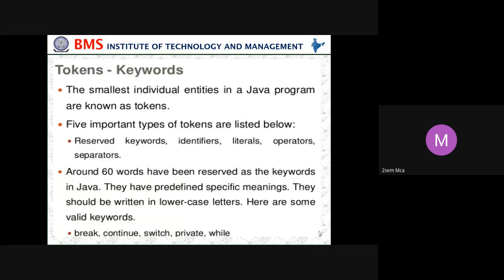So that's what you can see here as keywords. The smallest individual entities in the Java program are known as tokens. So what are the five important tokens we have? We'll see them one by one, but listing them: reserved words, that is keywords, is the first one, identifiers, literals, operators, and separators. Some keywords are: break, continue, switch, private, and while.